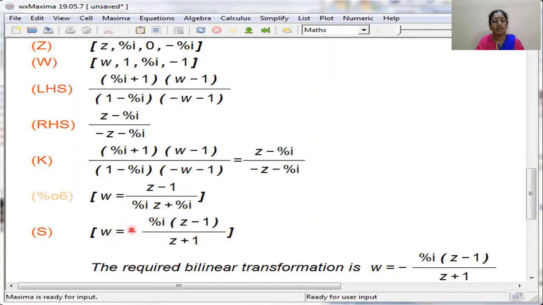So within the square brackets, here we need to remove this outside the square brackets and say this is the required bilinear transformation. So for that reason, in the print command, we write the required bilinear transformation is S of 1. So it removes the first element of S, that is the single element here, and gives that as the output. W is equal to minus I into Z minus 1 divided by Z plus 1. Hope everybody could follow this.